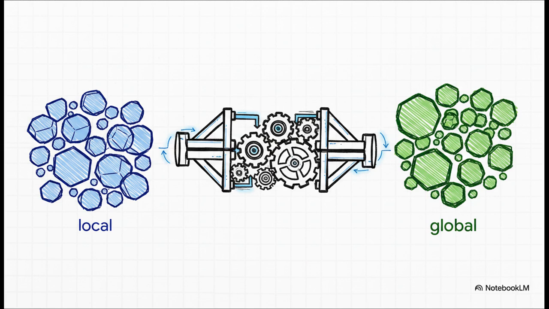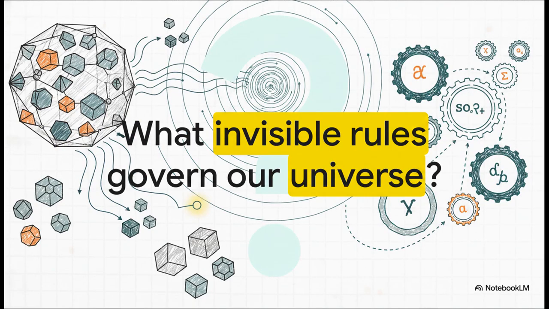But with Gokavarapu's explicit hypotheses, we actually gain a rigorous framework that proves the impossible is possible. So, if parts don't automatically make the whole, what other invisible rules are governing the scaling of our universe?